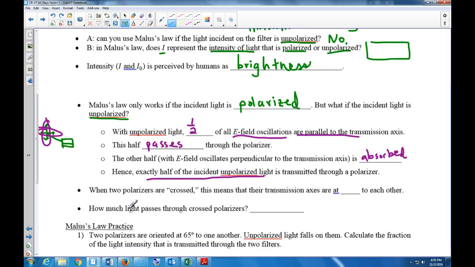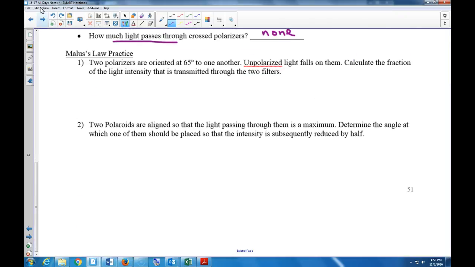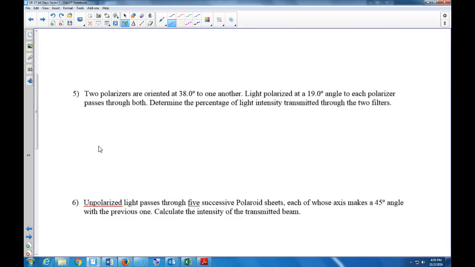Now when two Polaroids or polarizers are crossed, we say they are at 90 degrees to each other. And we know the answer, how much light gets through crossed Polaroids? None. Zippo. Okay, so I'd like you to try Malus's Law practice, or maybe I'll do a quiz. I'll let you know.